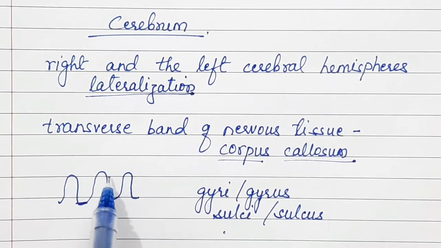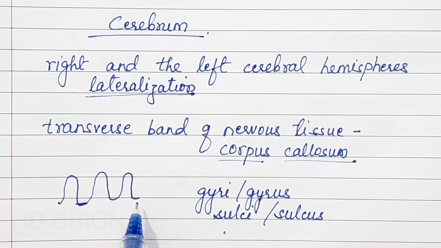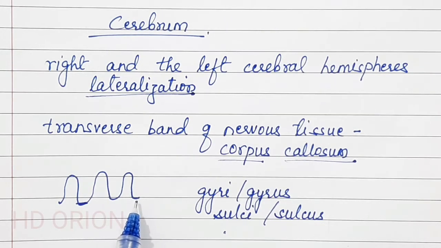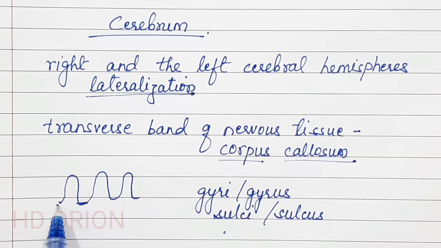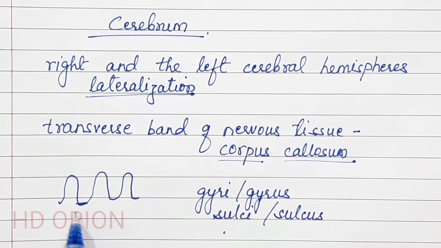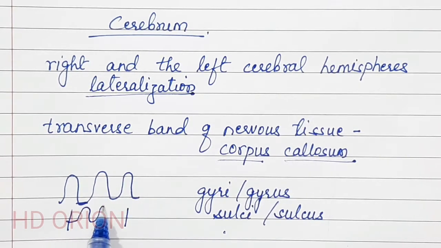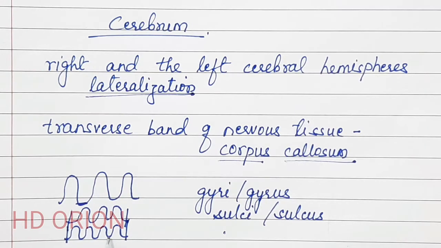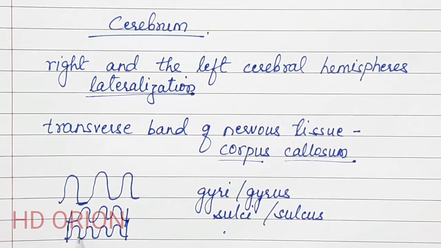So the more the number of gyri and sulci, the more memory or storage capacity the brain has, and therefore you are good at reasoning and all the parts that make your memory strong. Why is it so? It is so because these folds increase the surface area. If in a small space you have three folds, while in the same space you have four folds, so if you open this up, you will get a longer region. That means an increase in the number of folds increases the surface area. So the more gyri and sulci, the more storage capacity in the brain.